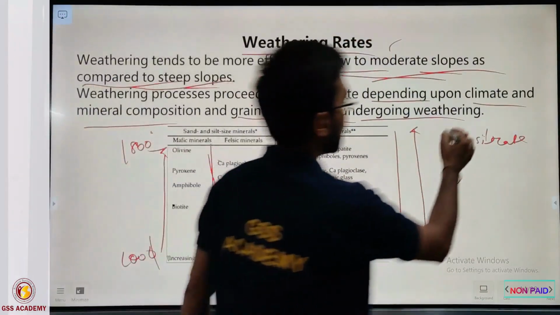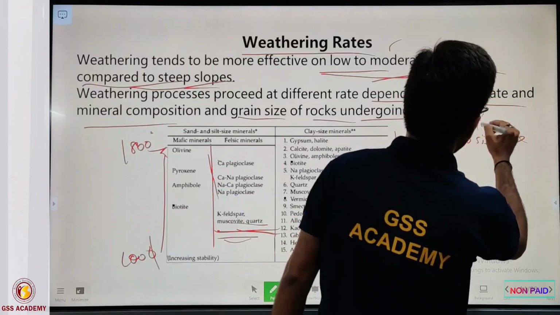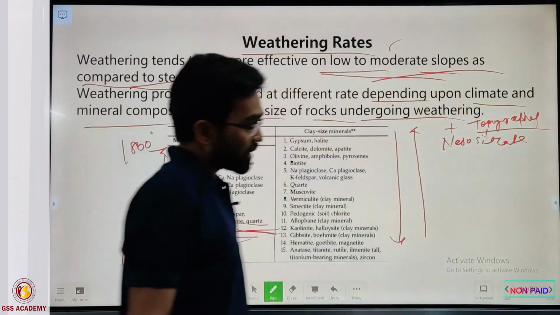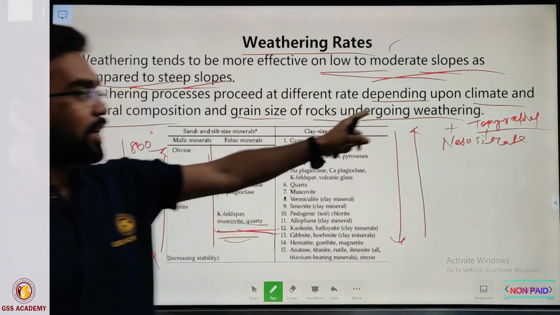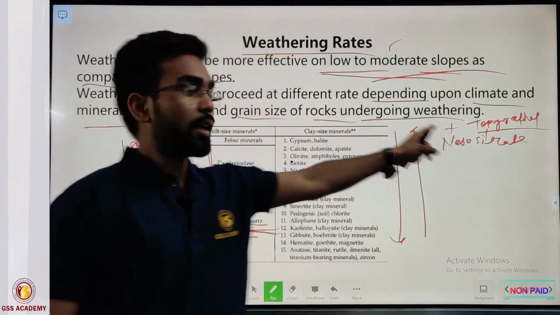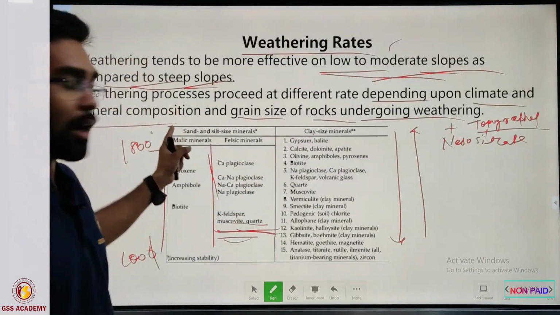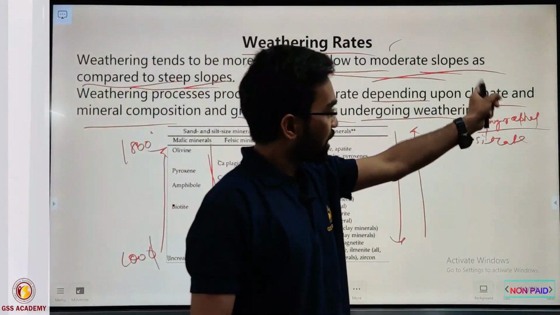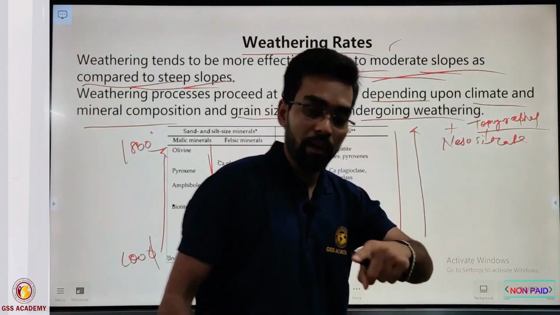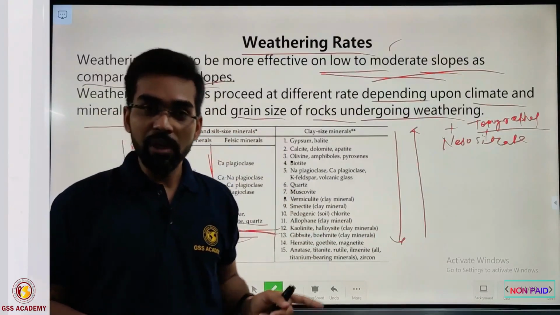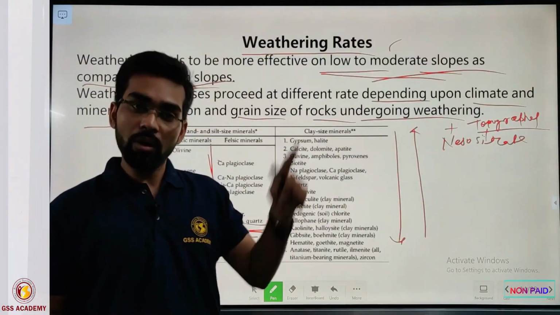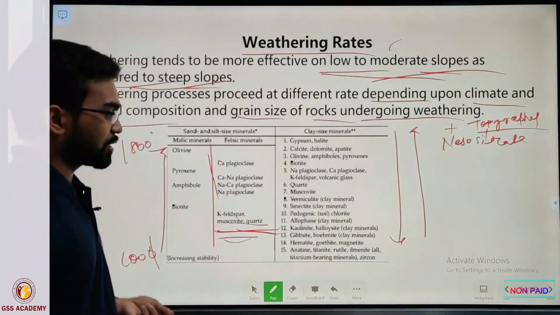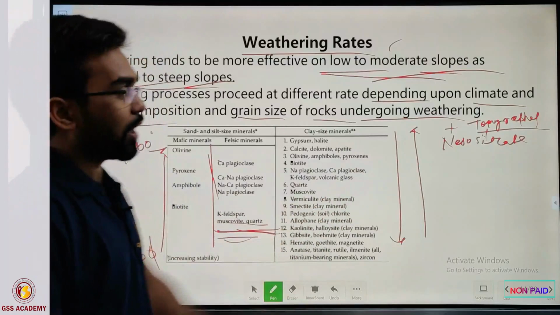And here you can add one more term, topography. So on a practical scale, weathering will depend on the climate, the topography, the composition of minerals and other things. Climate will decide whether the weathering process will be chemical, physical, biological or some other process, because we will see later in this video how climate regulates the weathering processes.